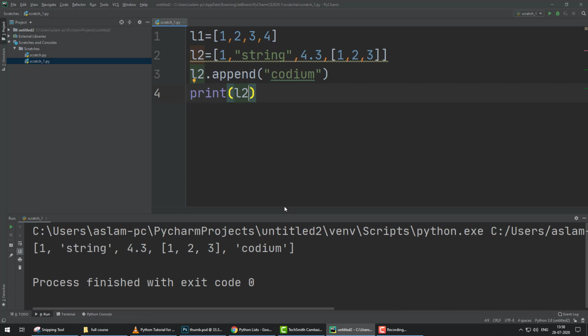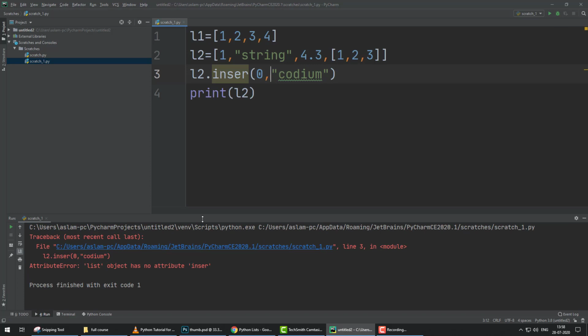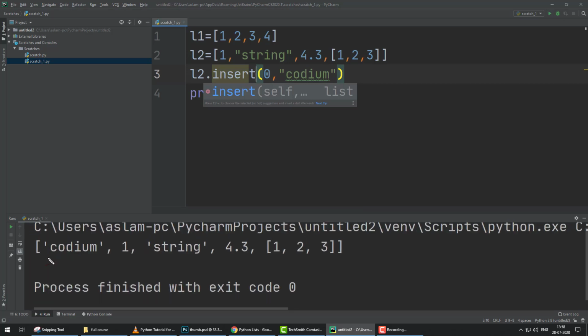If you want to insert at any index number, you have to type insert, and after insert I put here 0, comma, Codium. It means index number 0 is Codium, so 1 is shifted to index number 1. So let's run. You can see an error in this insert spelling, I put the T here and run again. Now you can check that Codium is first.